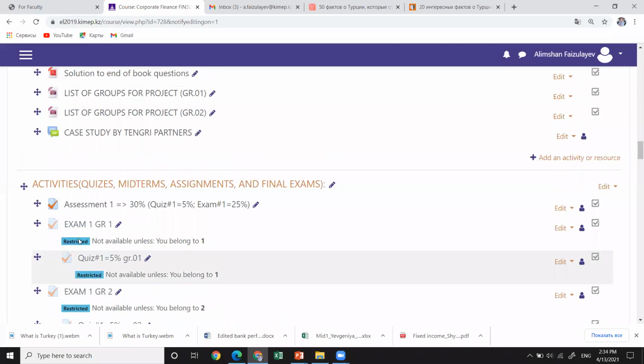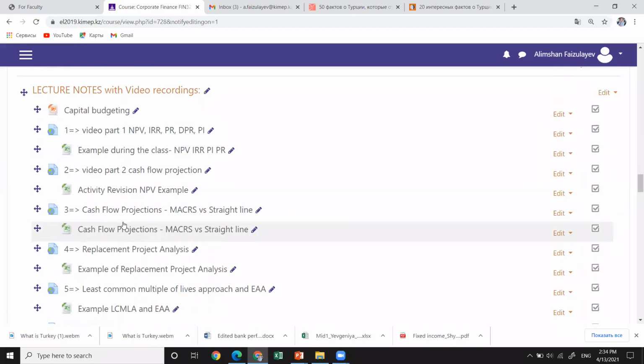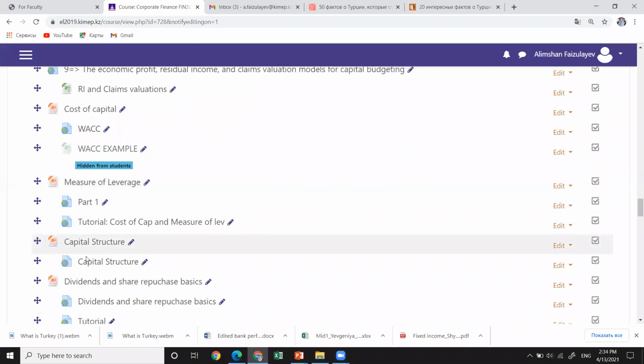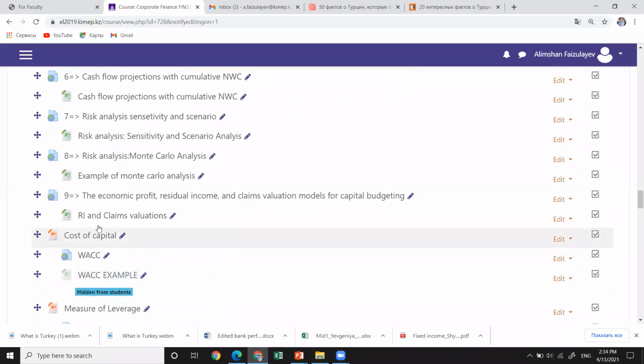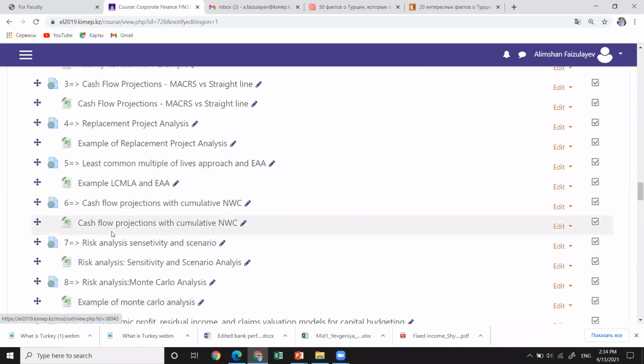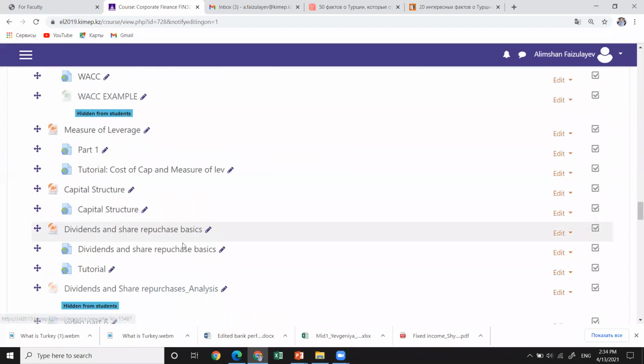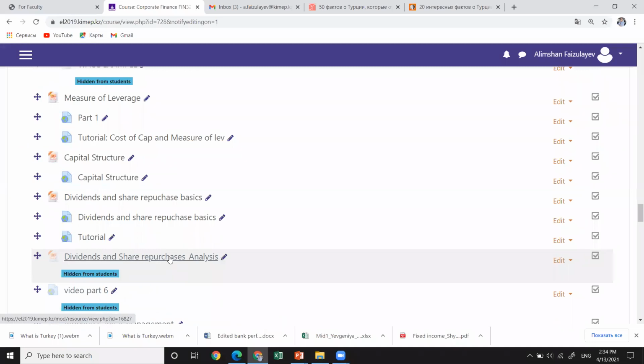And what else did I want to tell? The lecture notes are all available here. The measure of the leverage. The capital structure is not included, and the cost of capital itself is not included, but in the cost of capital, you're responsible only for one specific part, one example. So what you will need to study is the measure of the leverage, dividend share repurchase basics, and dividend share repurchase analysis. This is what you need to study.